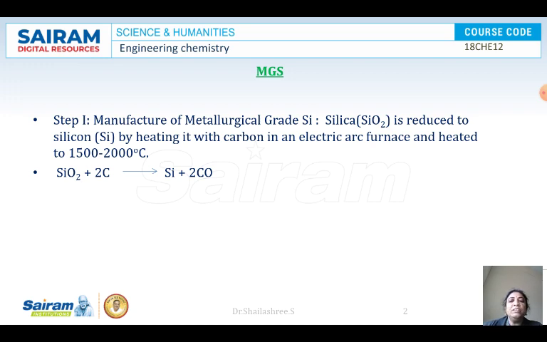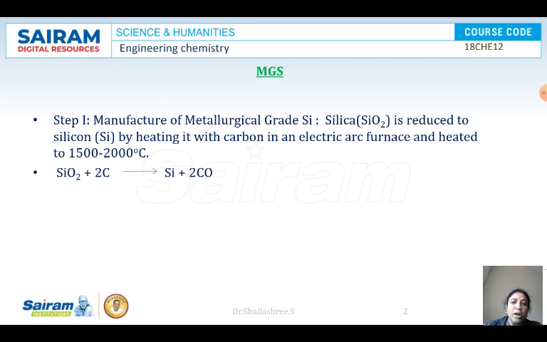So let us see step 1, the manufacture of metallurgical grade silicon. How can it be synthesized? When we heat quartz and coke in an electric arc furnace at a temperature of around 1500 to 2000 degrees centigrade, silicon will be obtained with the liberation of carbon monoxide. The carbon monoxide generated will be oxidized to carbon dioxide and released to the atmosphere.